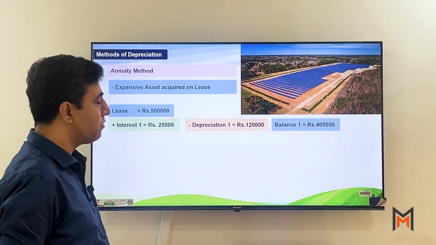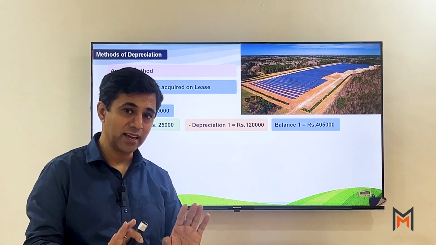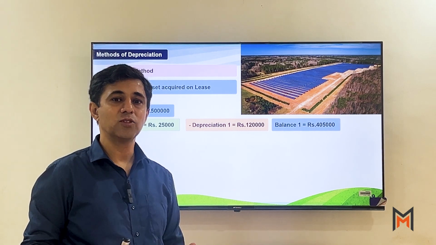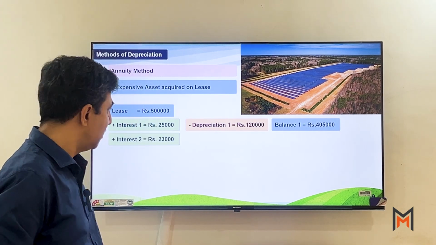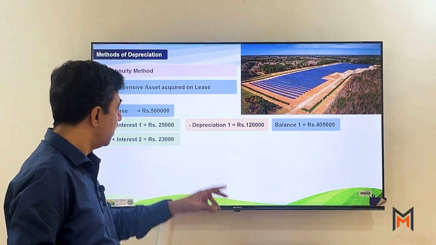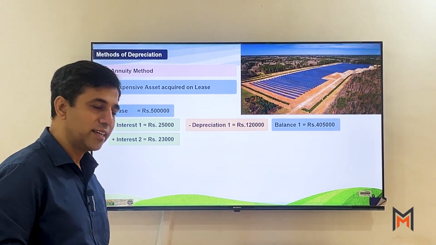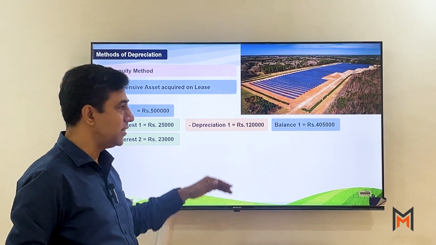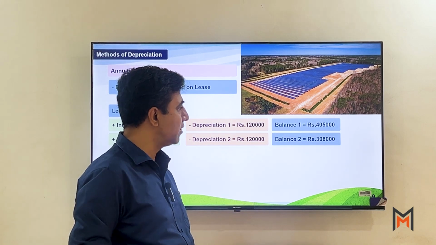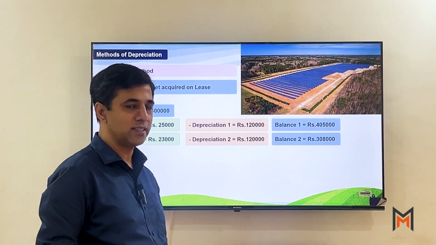Now the same 4,05,000 we are going to invest. It will remain invested in the bank. So obviously we are assuming that it is invested in bank. So on this you are going to get interest. Now the interest, let's say you are getting 23,000. The reason, the value of investment has come down. So here the interest component is reducing while the depreciation remains same. And we find that the balance is nothing but the difference in the opening balance, interest and depreciation.